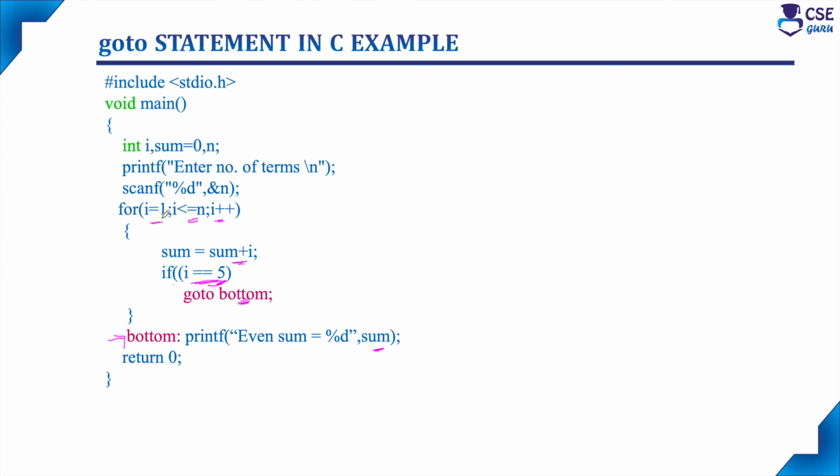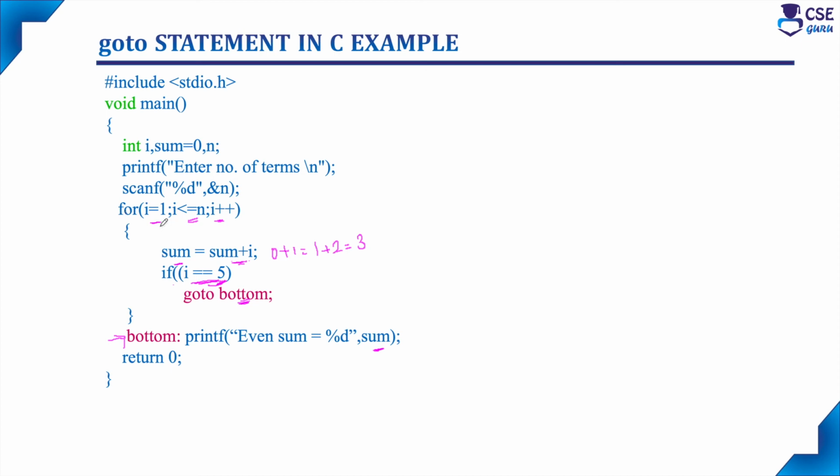So when I value is equal to 1, sum is equal to sum plus I, it will add. Sum value is initially 0, 0 plus 1, we will get 1. Then it will check the condition whether 1 is equal to 5. Condition fails, it won't execute. It will allow for the next iteration of for loop. In the next iteration, I gets incremented to 2. Then sum is equal to sum plus I, so sum already 1 plus I value 2, we will get 3. Next, check the condition whether 2 is equal to 5. Condition fails. It won't execute this statement. Then it will allow for the next iteration.